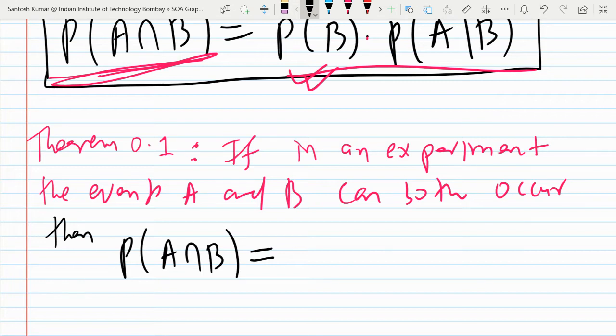Probability of A intersection B means probability of A and B. You already know intersection means and, union means or.